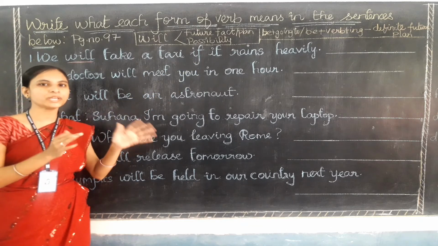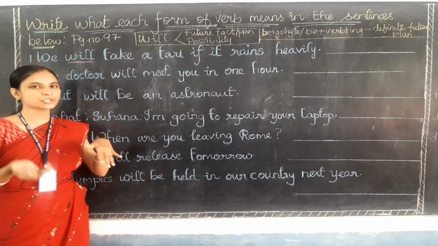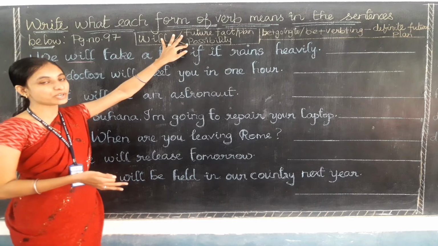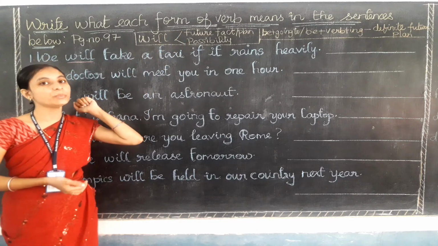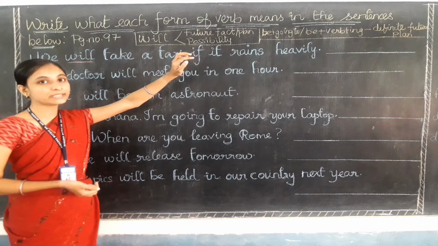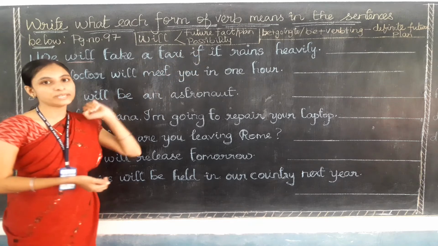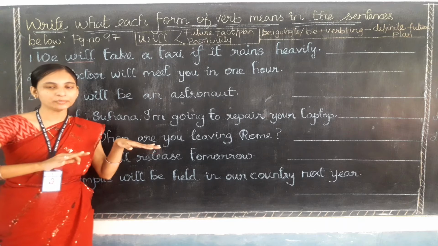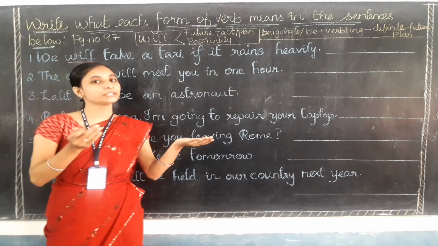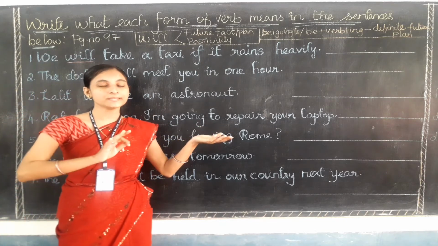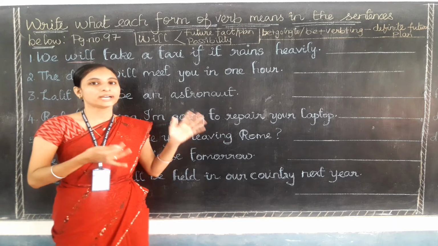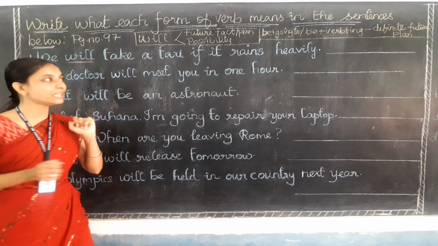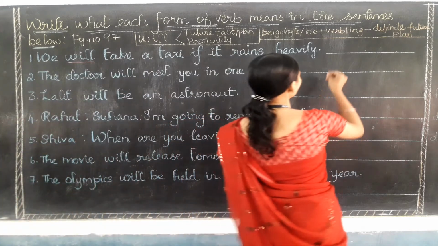They are saying that only if it rains will we take a taxi. Okay, so can you tell me from these three functions, which function is happening for the verb will, whether future fact or future plan or possibility? Yes, here they are talking about the possibility only. It may rain, there is a possibility. So if it rains, we will go by taxi, that is the meaning. So here the function of will is what? Yes, very good, that is a possibility in the future.